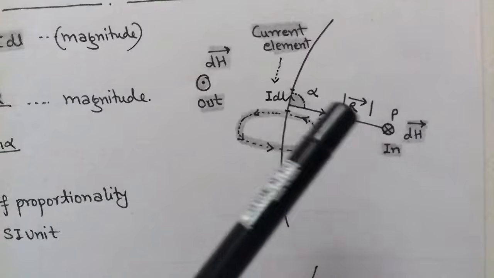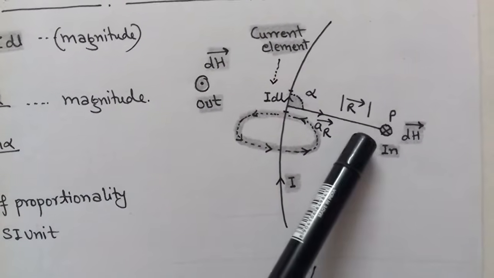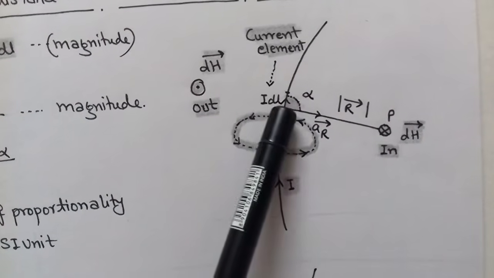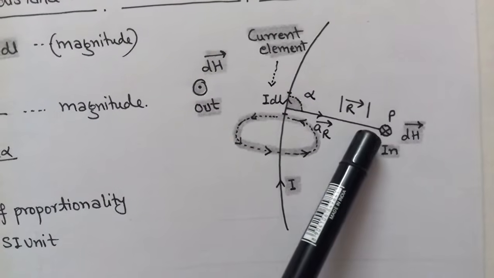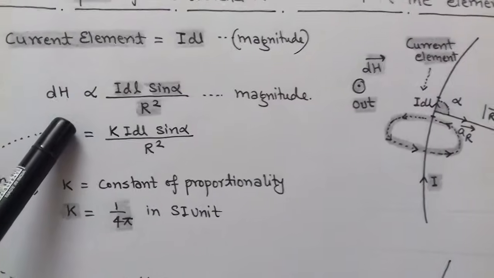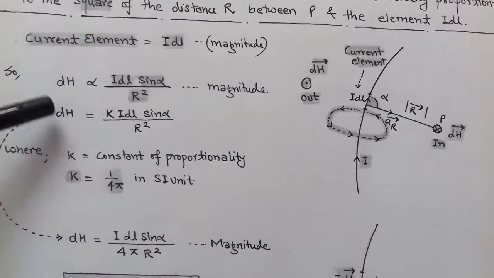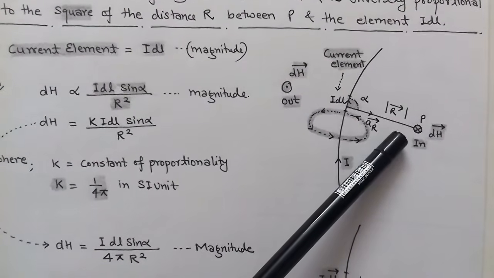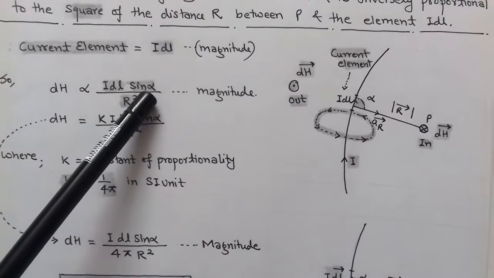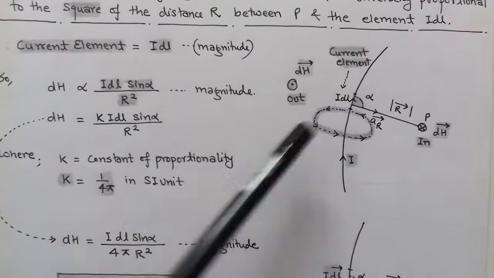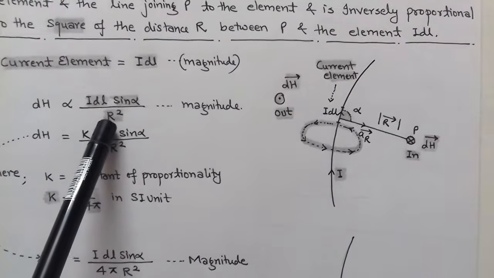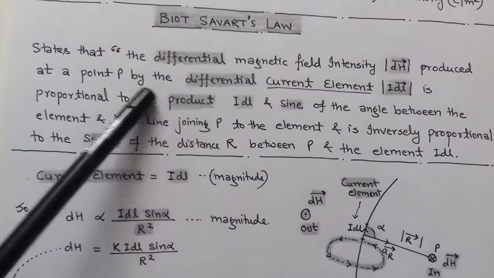Now the current element Idl to the point P has a distance capital R. So there is a unit vector R from current element Idl towards point P. Now, according to Biot-Savart's law, the differential magnetic field intensity, that is dH, produced at a point P by the differential current element Idl is proportional to the product of Idl and the sine of the angle between the element and the line joining point P to the element, and is inversely proportional to the square of the distance R between point P and element Idl. So this is a statement of Biot-Savart's law.